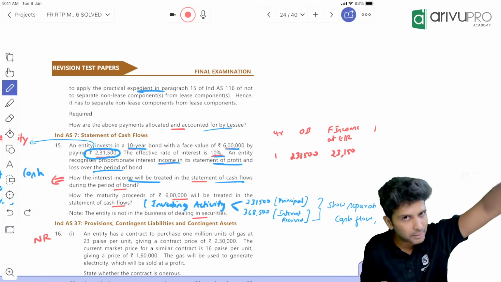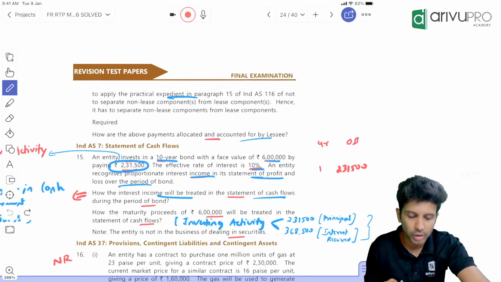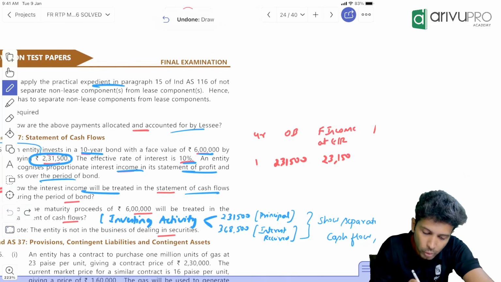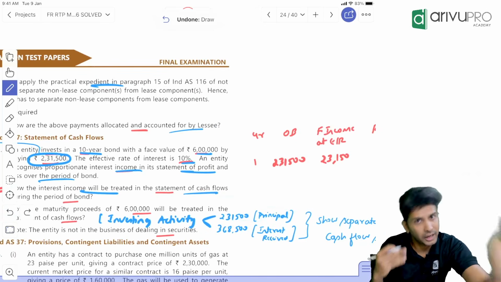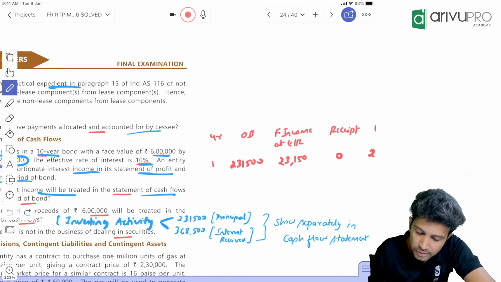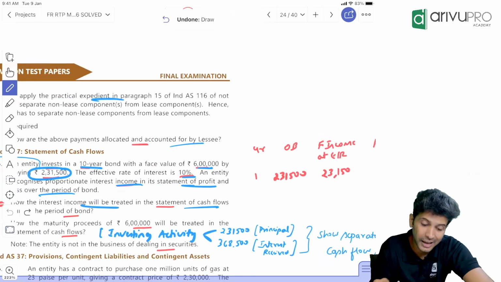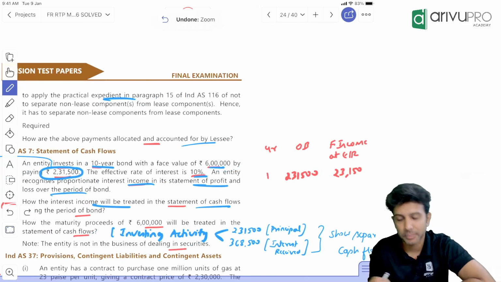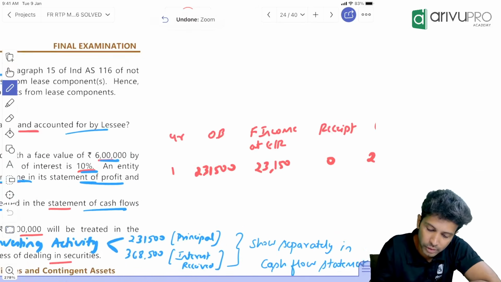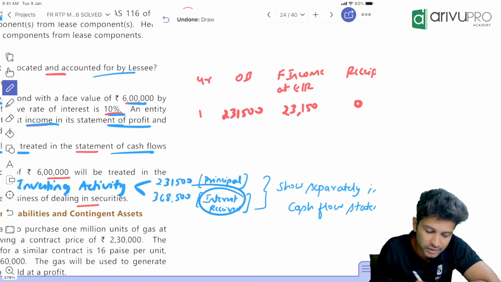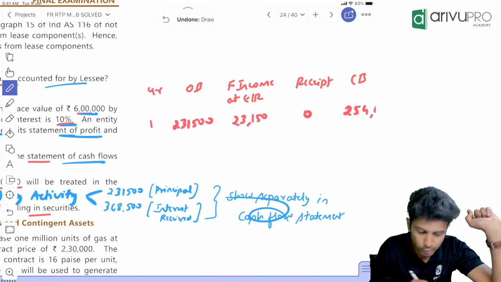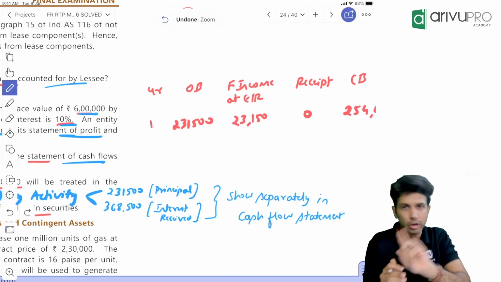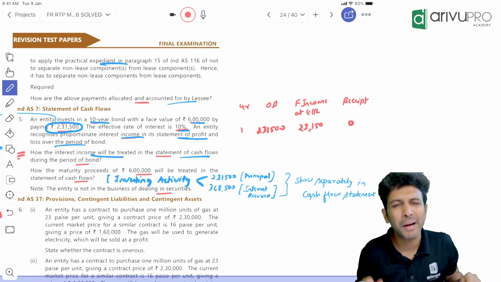Total 6 lakh fully will come in the investing activity only. But you need to show how much did you invest? 231,500. So you need to tell that out of the 6 lakh, 2,31,500 is the principal recovered under investing activity. The difference between these two is interest income. That you will show in the 10th year cash flow statement. So 6 lakh minus 231,500, you will get 368,500. That you will show as interest received in the cash flow statement for the 10th year. Both of these you will show under investing activity only, but by segregating. You will not show 6 lakh under investing activity as one figure, but by separation.